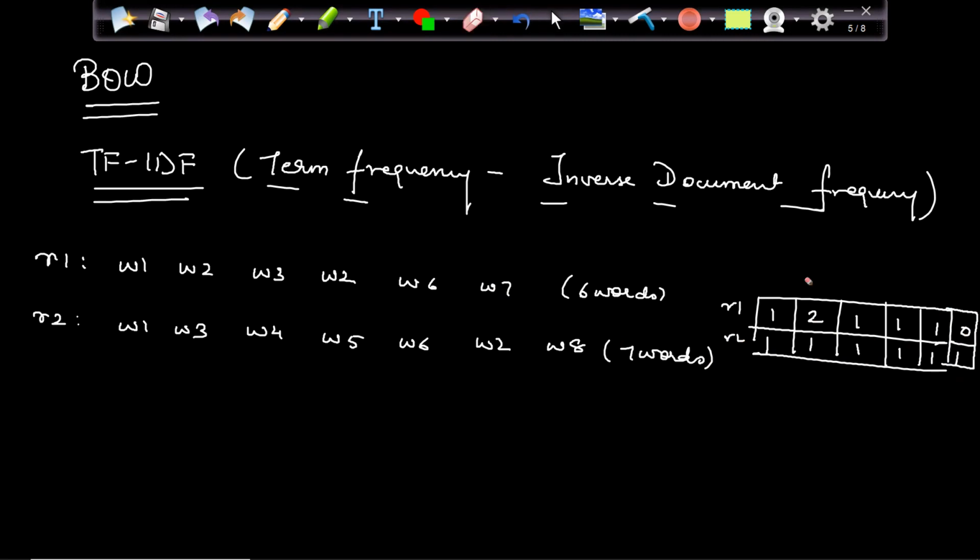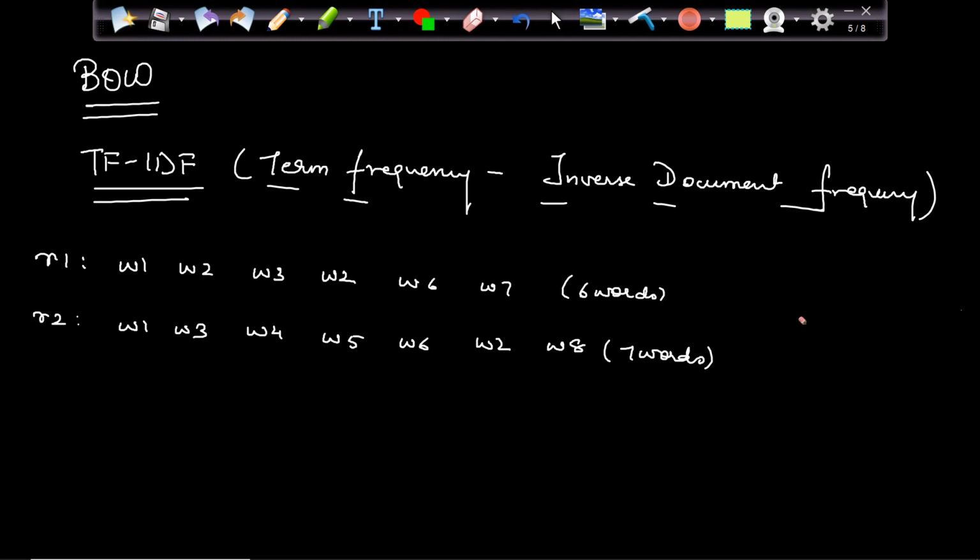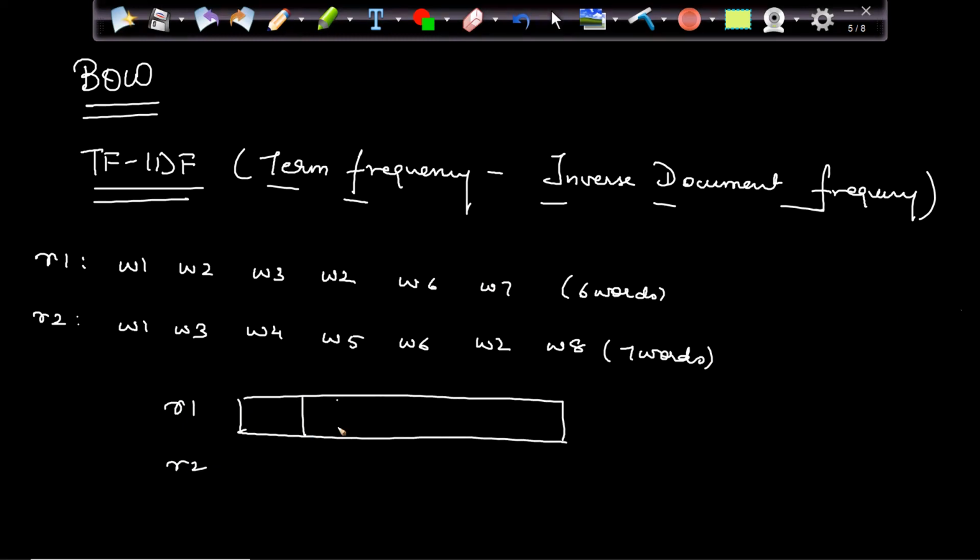Let me recreate it quickly. So basically I will have review 1, review 2. I have W1, W2 2 times, W3 1 time, W6 1 time, W7 1 time, W5 is 0, W8 is 0. Right? That is how it is.